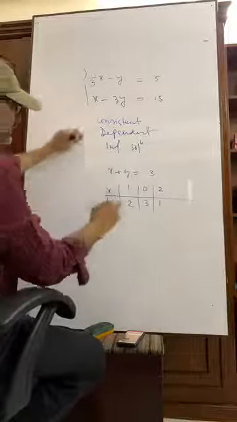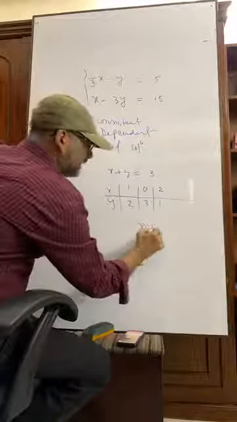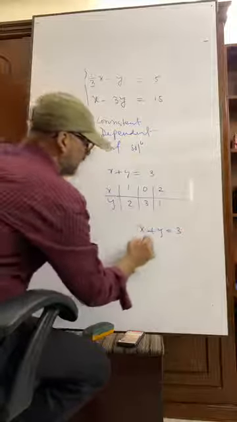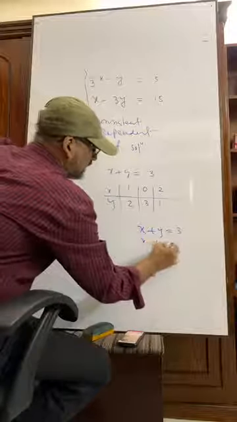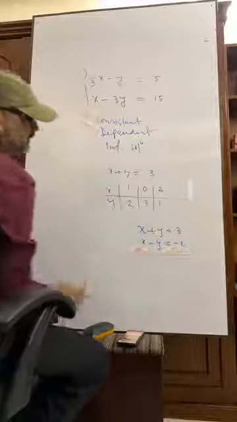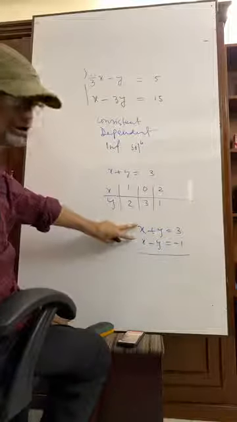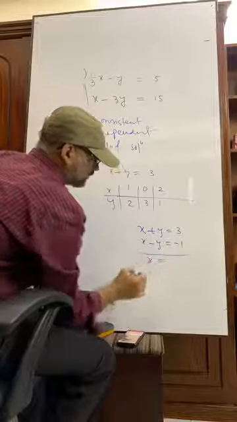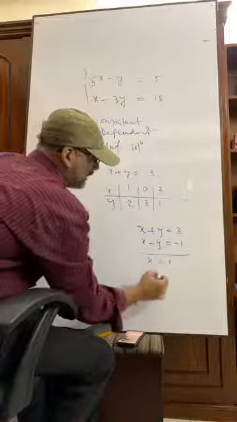But if you get the equation x plus y equals 3 and x minus y equals, suppose, minus 1, there are two different equations. Here you will get x is 1 and y is 2.